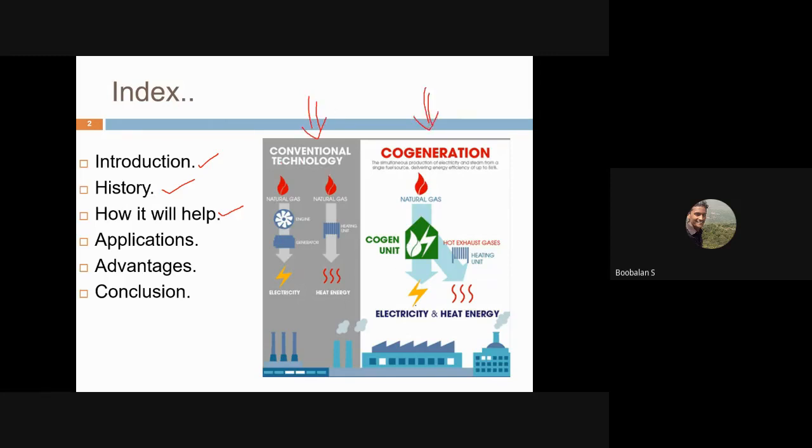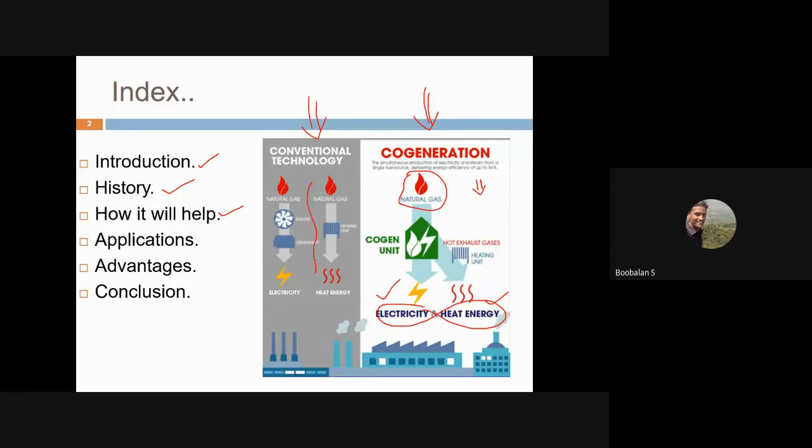So we are just going to generate both electricity and heat energy from a single input. So you could have that. Meaning we are able to get electricity as well as heat energy with a single input, in the sense we are reducing the input energy, natural gas consumption. In the same way, you could use the electricity, or maybe we are able to get heat energy. So you could have both outputs, right? So you could reduce extra gas, right?